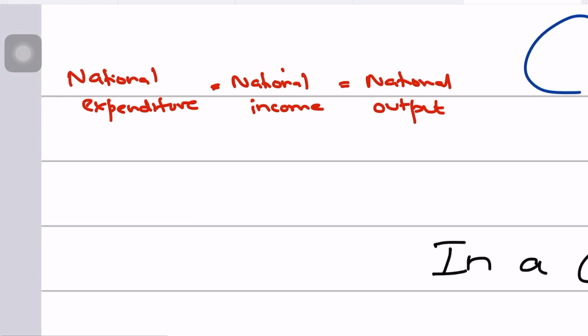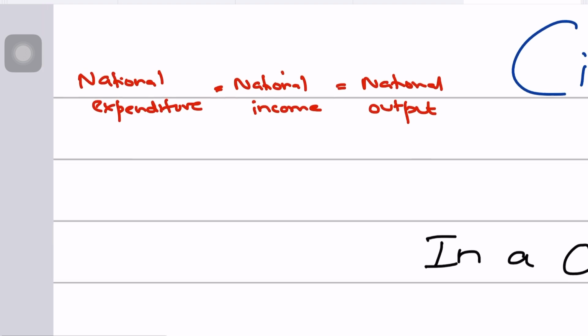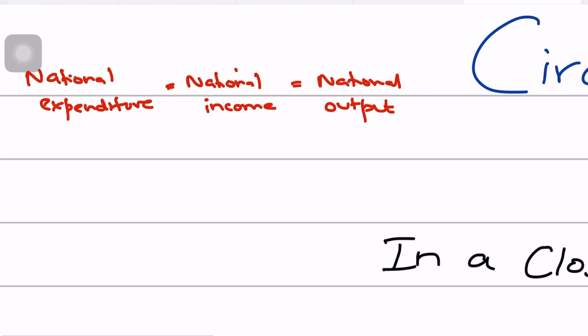Because you need to understand that when you say that national expenditure equals national income equals national output, you are demonstrating a very fundamental, foundational concept in macroeconomics, which tells us that all the money that is spent in an economy must come from somewhere and then it must go somewhere.